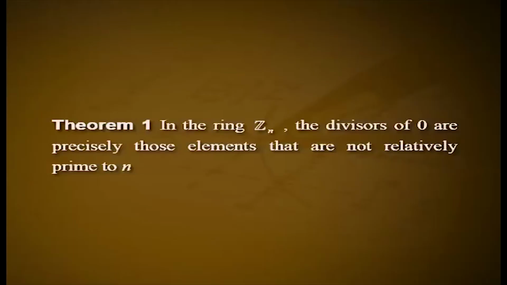prime to 12. Theorem 1. In the ring Zn, the divisors of 0 are precisely those elements that are not relatively prime to n.